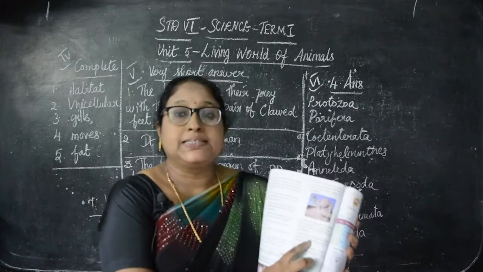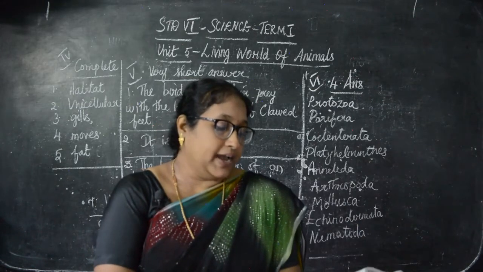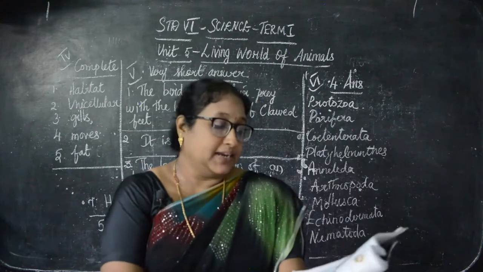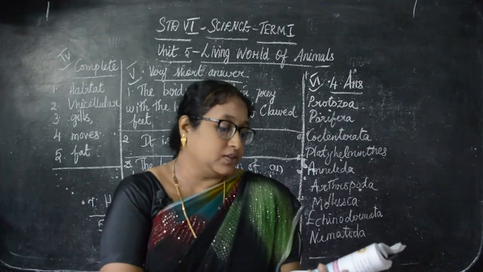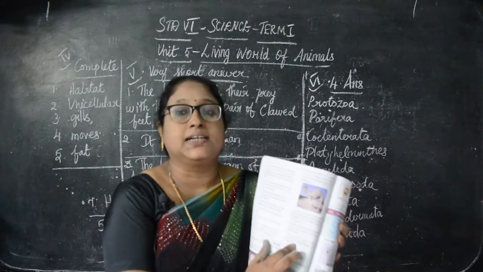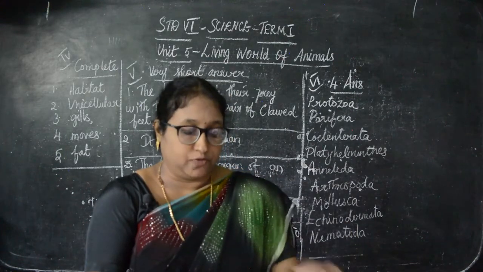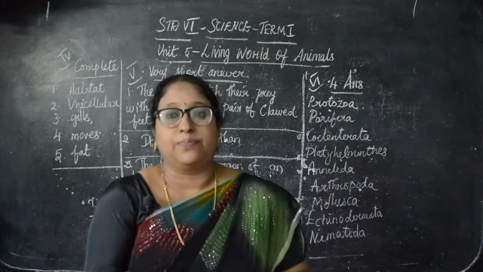Then number 6. A camel has long eyelashes and hairs to protect its eyes and ears from the blowing dust. Then number 7. It can keep its nostrils closed to avoid dust. That is enough. Okay. Then this points, how many points? 1, 2, 4, 6 and 7. So 5 points. Okay children.